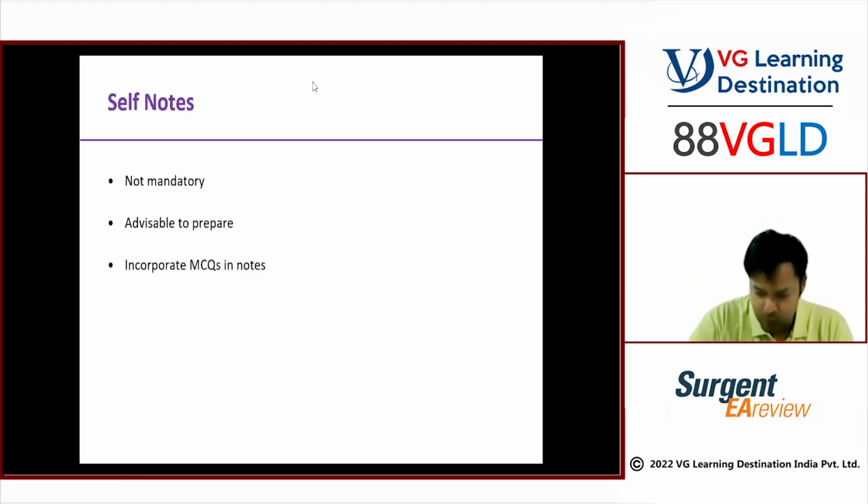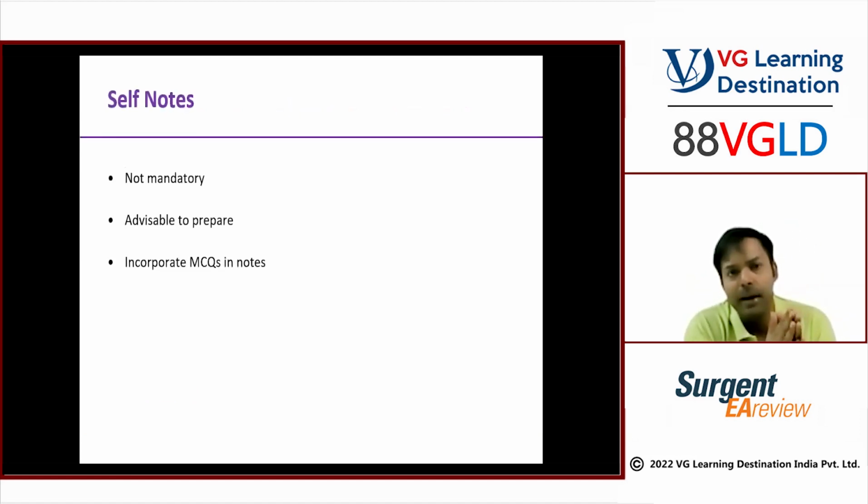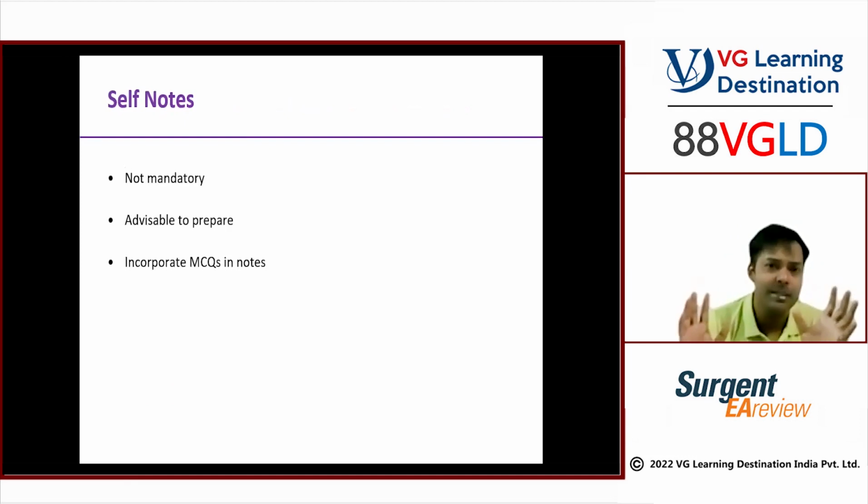Okay, self notes. Should we make the self notes or should we just read from the book? In the classes, my thrust is always on giving you more and more notes, more and more charts, more and more graphs. But in addition to that, if anything is left out, I would highly recommend you to make your own notes, because that will help you in retaining much better. If you read something, it will not stay with you that well. But if you make your notes, it is as good as reading 5 times.